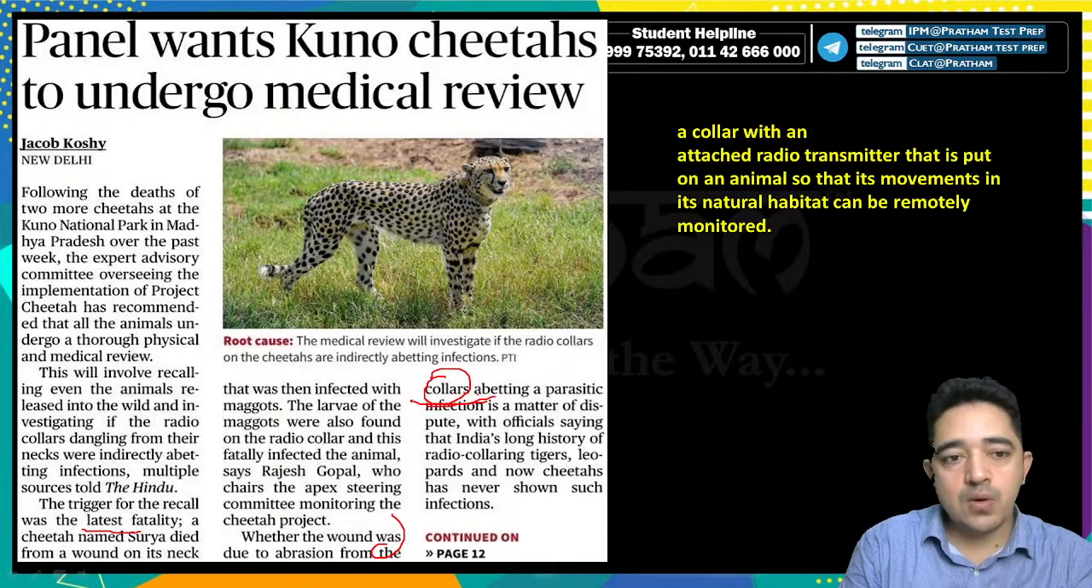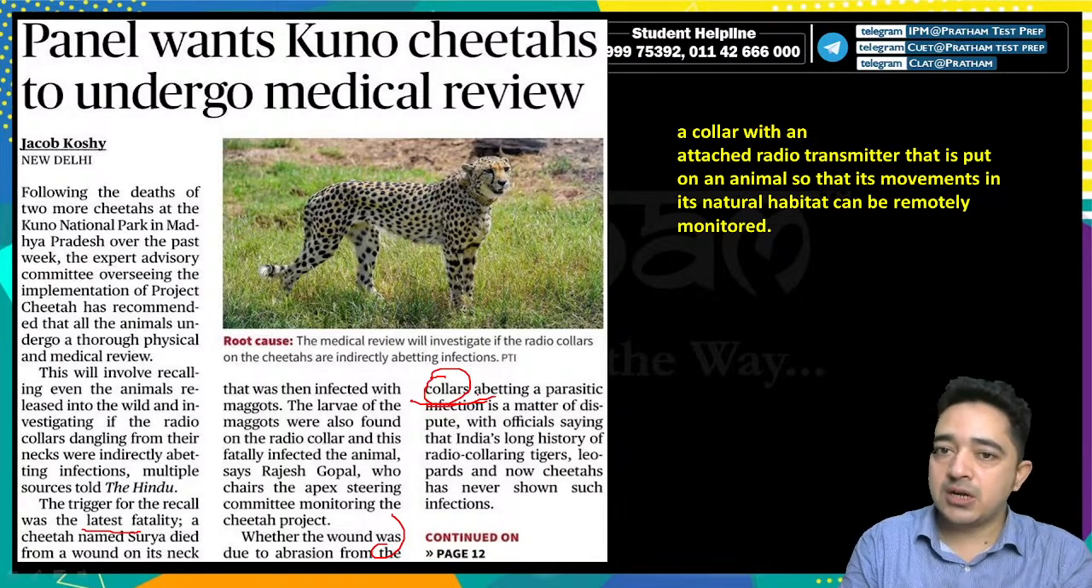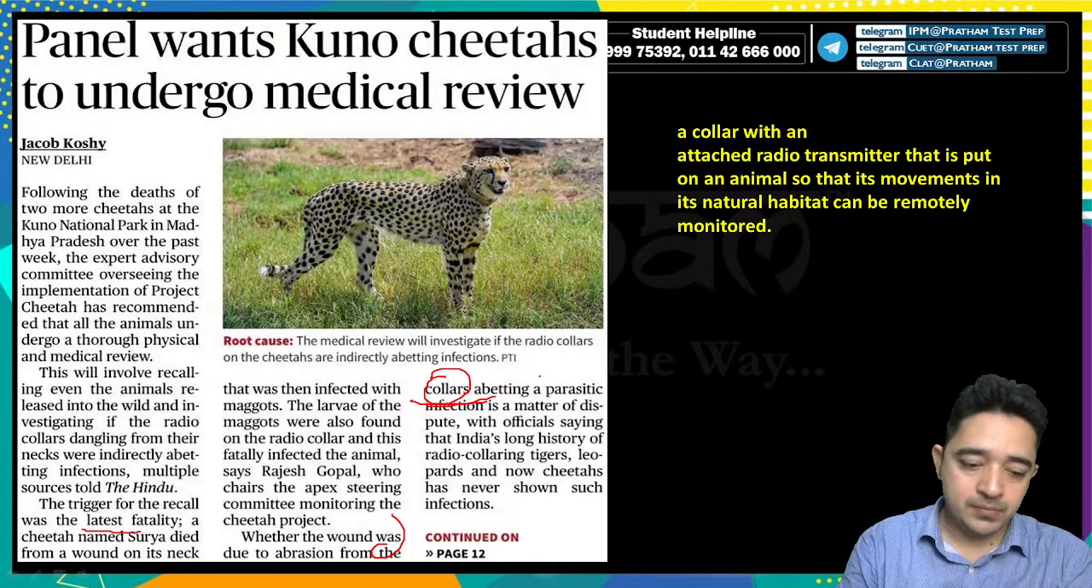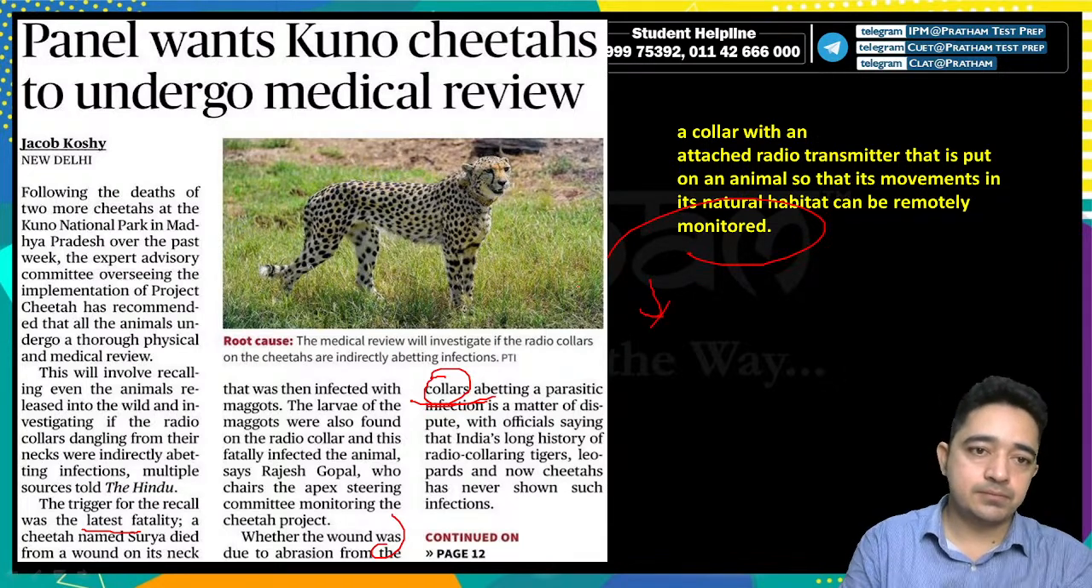So radio collars जो होते हैं आपके is a collar with an attached radio transmitter that is put on animals so that its movement in natural habitat can be remotely monitored. इसको remotely monitored करने के लिए जो होते हैं रेडियो सिग्नल्स होती हैं. ठीक है, चलो.